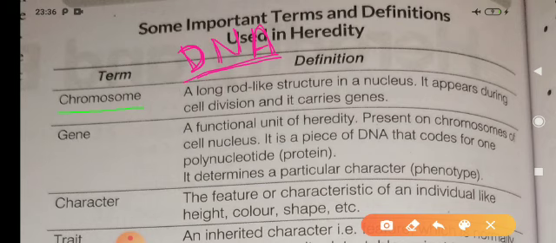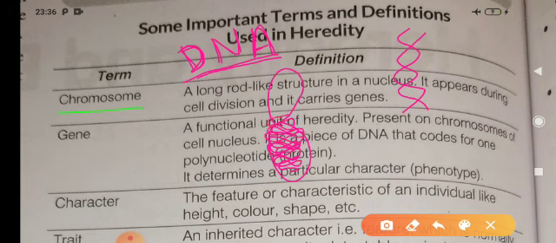Is that clear? And these DNA are systematically arranged to form a chromosome.